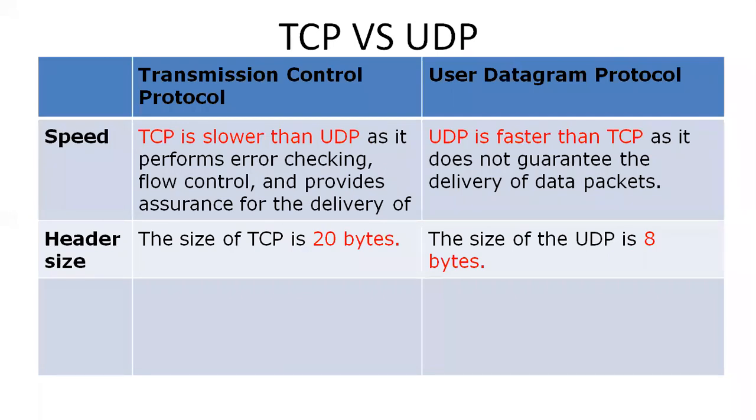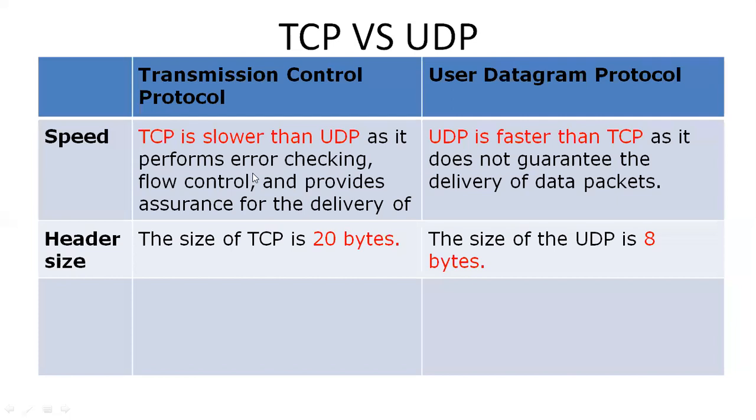Now, speed. TCP is slower compared to UDP. Why is it slower? Because there is a connection establishment process in TCP. There is also a flow control mechanism in TCP. Flow control mechanism means the proper data is sent from the source to the destination. That means TCP is always sending the proper data. That's why it is slower.